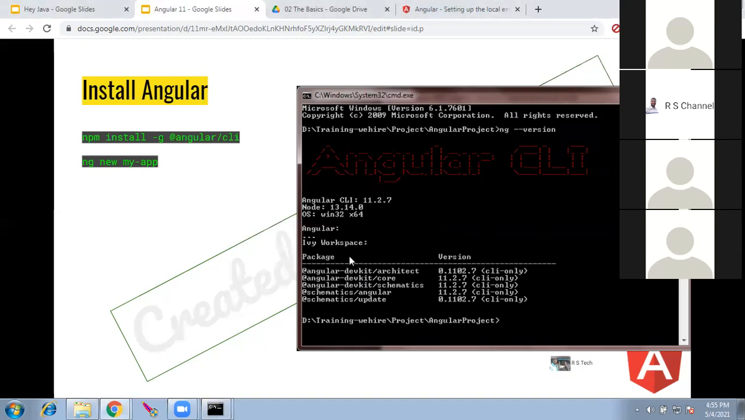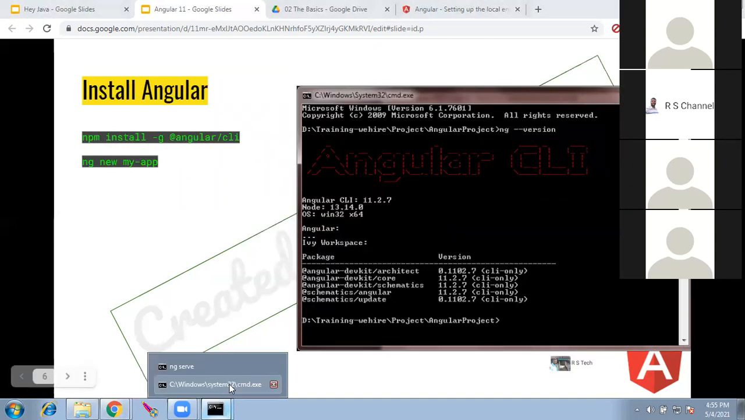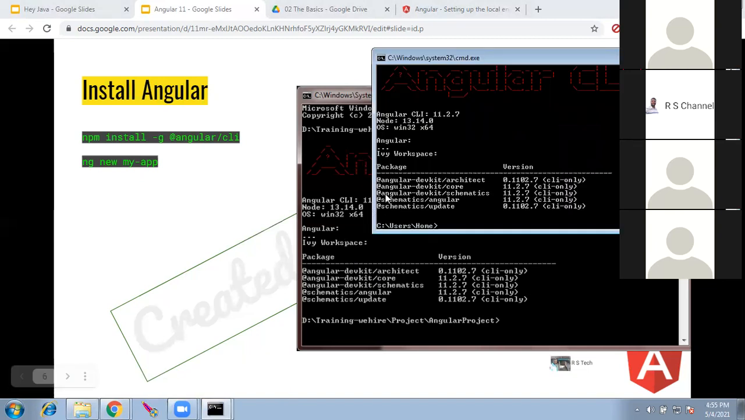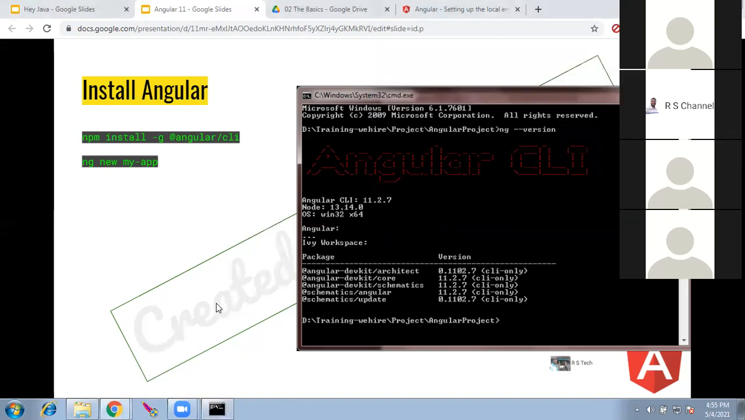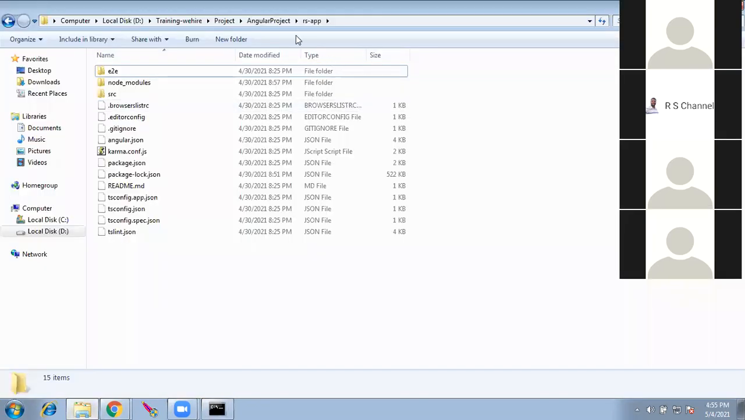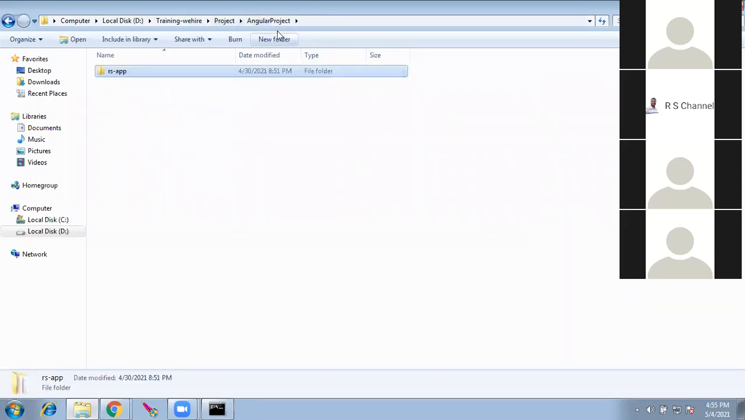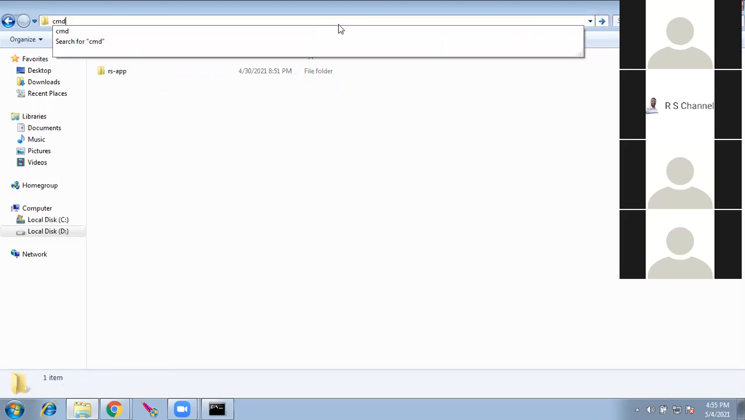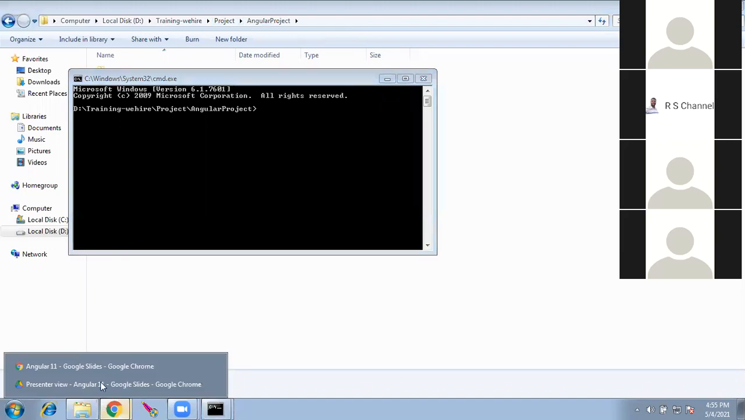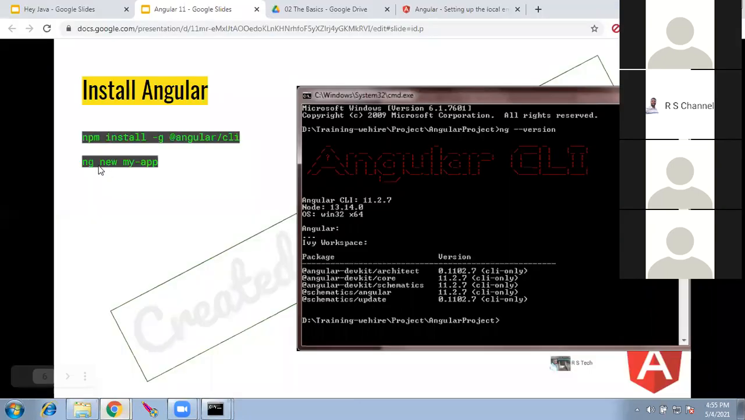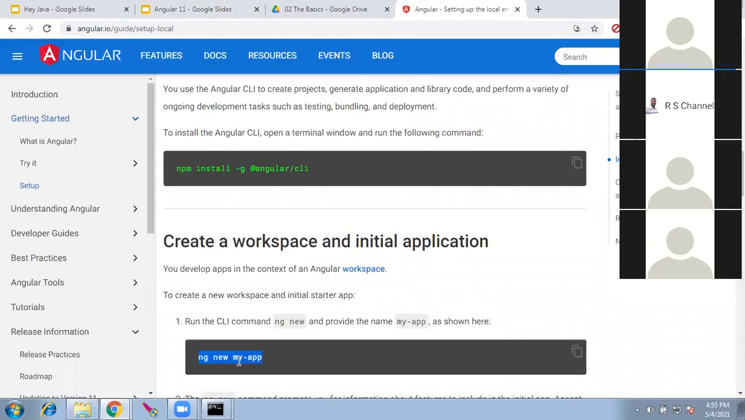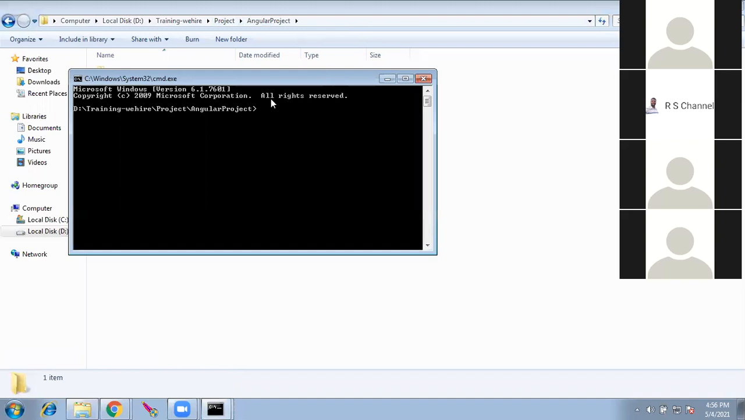Now we go and create a new application, ng new my app. You can go to any directory. I have already created one. I went to a folder named Angular project. I went here through the command prompt. Just open up CMD, then copy this command, ng new my app. That's given here. I have given rs-app.